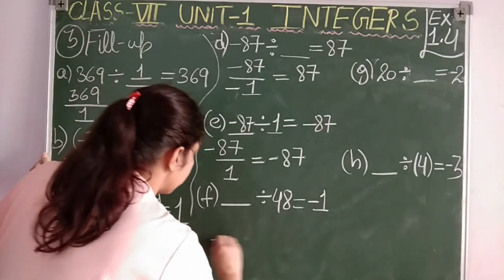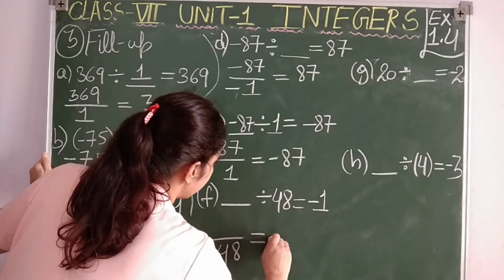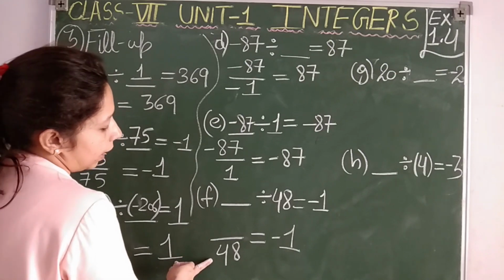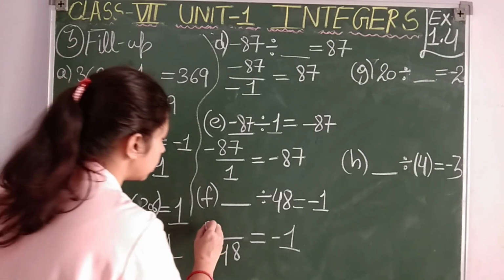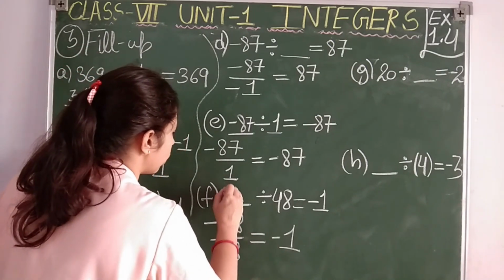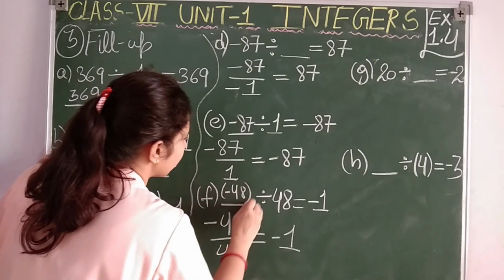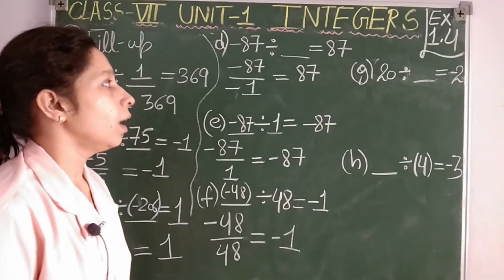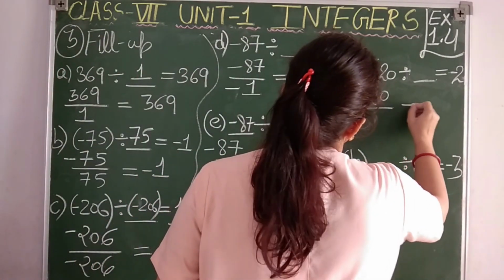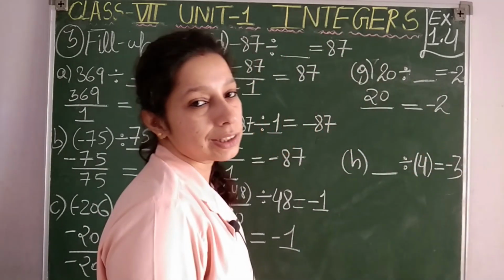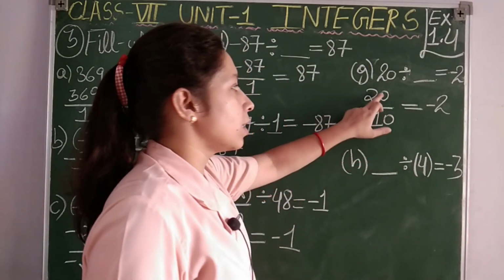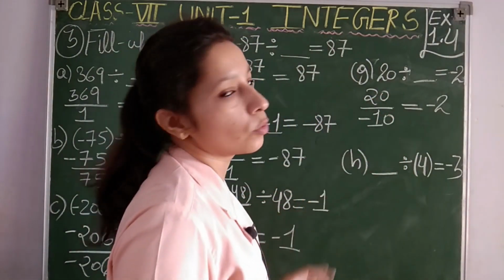Then something should be divided by 48 so that we get -1. We want a negative integer as the result, but the denominator is a positive integer, so the numerator must be negative, and we want 1, so it will be -48. -48 divided by 48 gives you -1. Okay, students, so that was point F. Now point G: 20 will be divided by some integer to get -2. Which integer will it be? It will be -10. Then the zeros cancel, and -2 will be your answer.